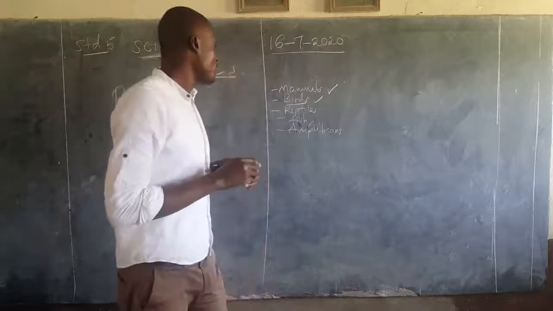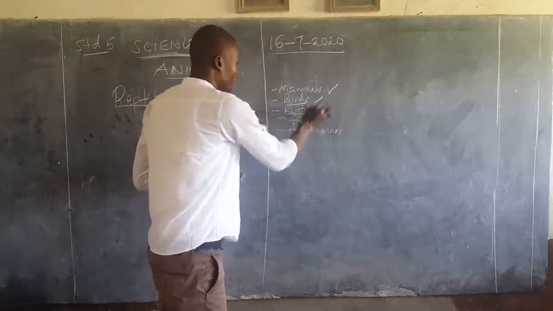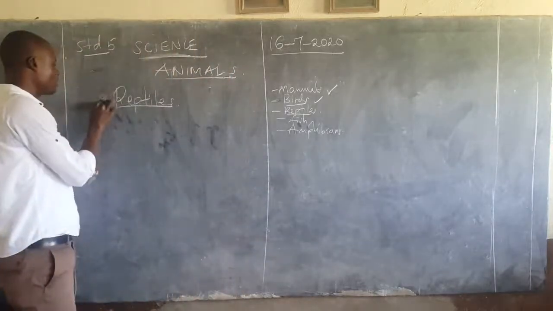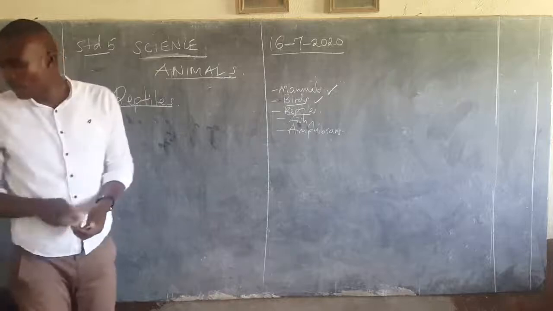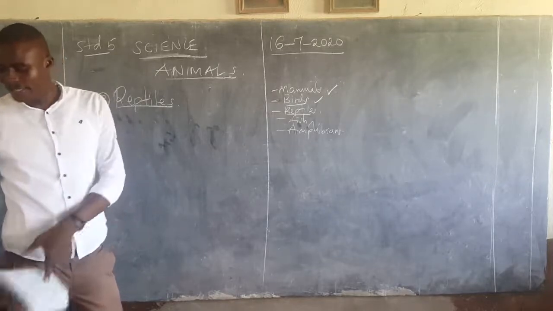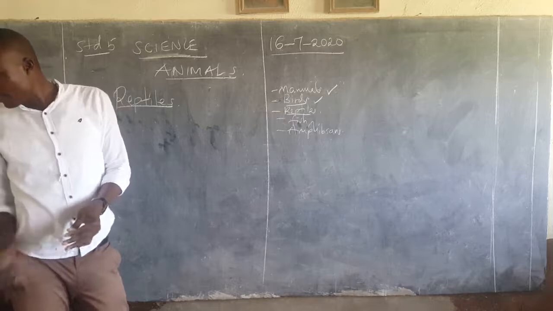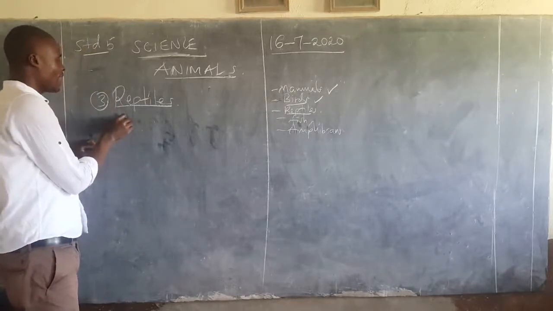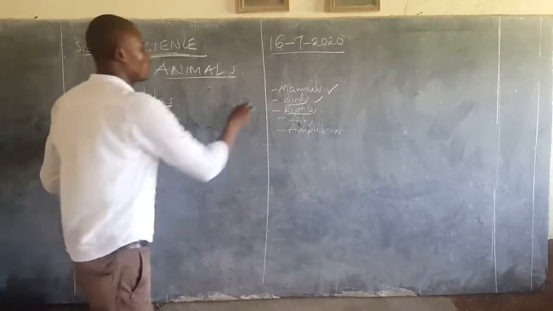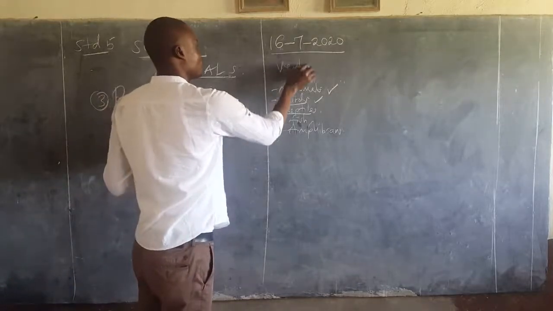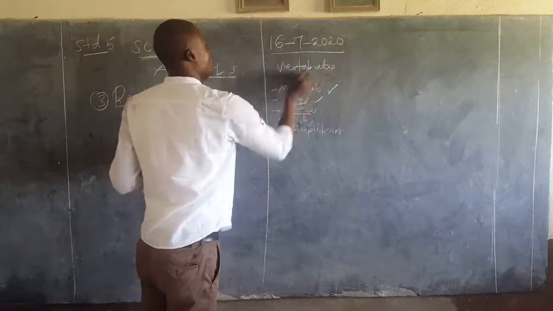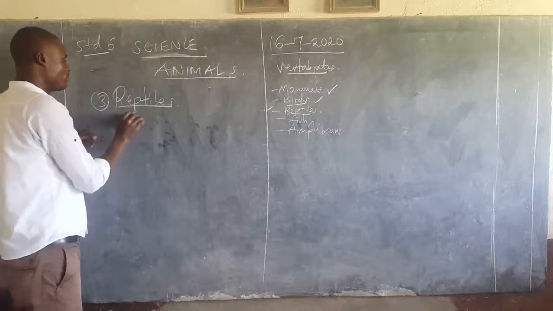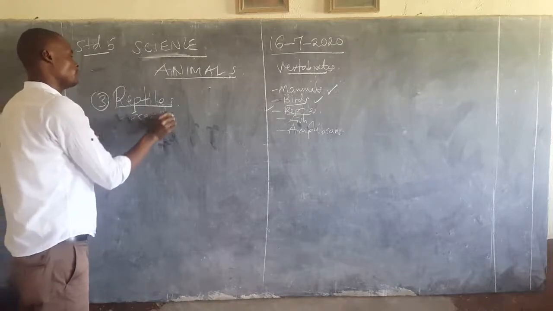So that is where we stopped, and we are now going to the reptiles, of which we shall mention very quickly. So our number 3 is reptiles, and I'd like us to see what these reptiles are and what they do. So number 1, learners, you must know that reptiles are also vertebrates. Let me just give examples so that you can know them.